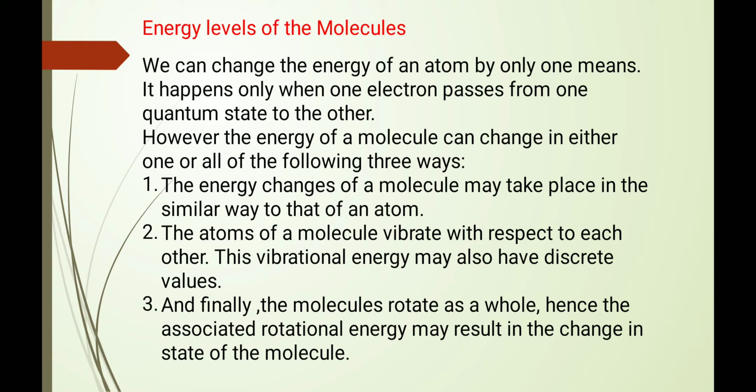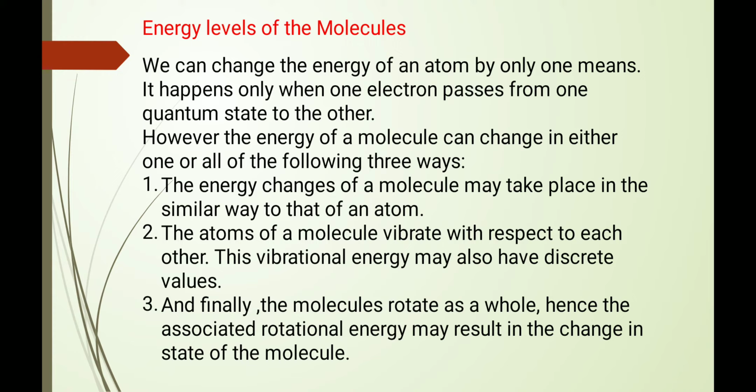Energy levels of the molecules. We can change the energy of an atom by only one means. It happens only when one electron passes from one quantum state to another. However, the energy of a molecule can change in either one or all of the following three ways. First, the energy changes of a molecule may take place in a way similar to that of an electron in an atom.